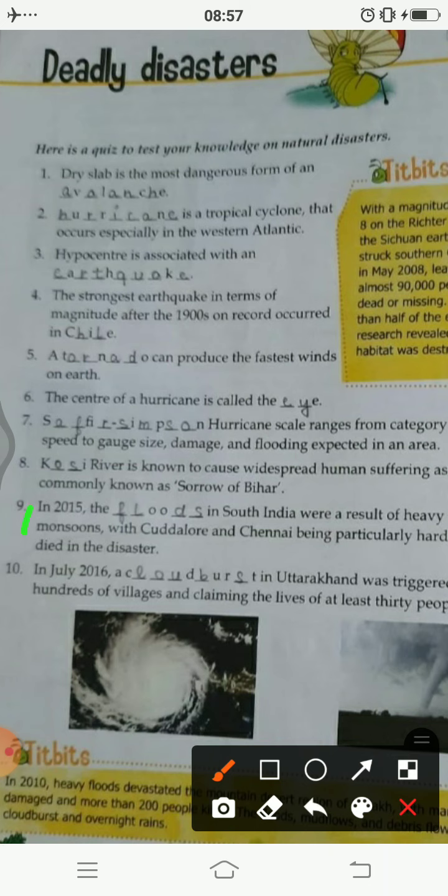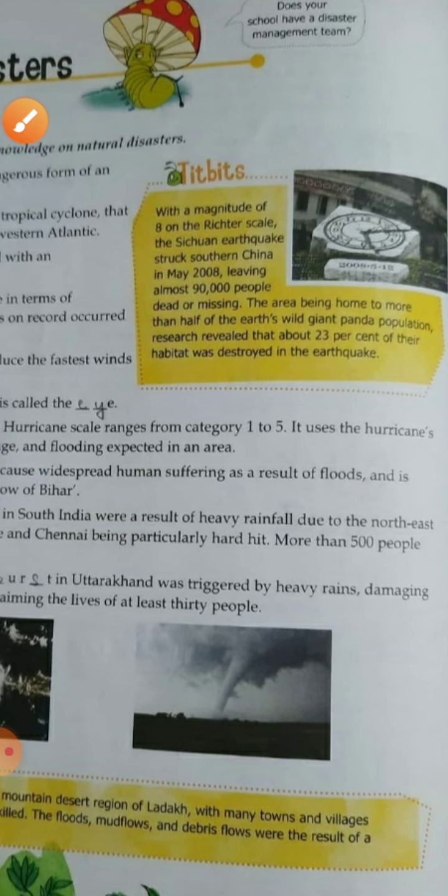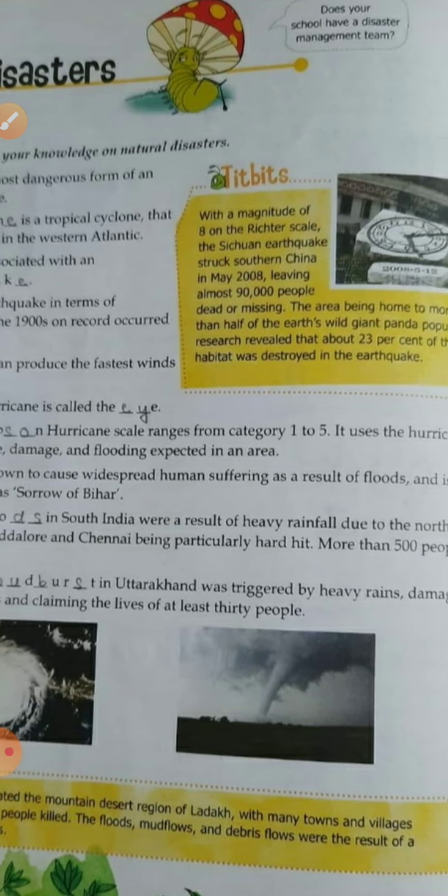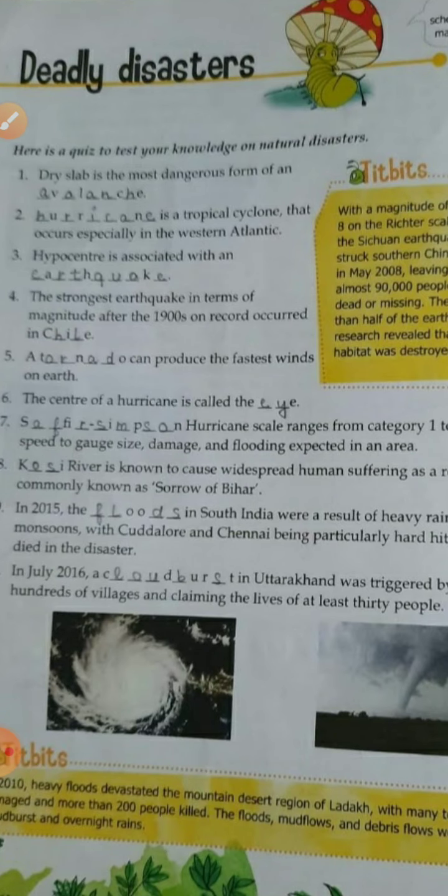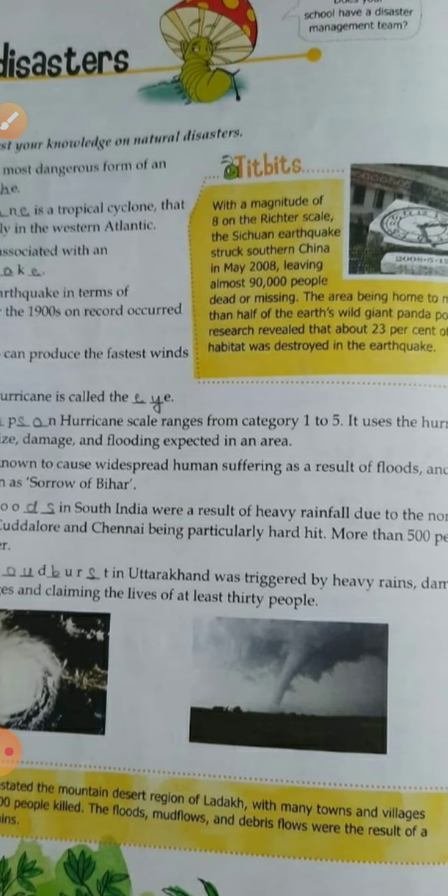Then in the ninth one we have, in 2015 the floods in South India were a result of heavy rainfall due to the northeast monsoons, with Cuddalore and Chennai being particularly hit. More than 500 people died in the disaster. So it's because of the floods in 2015 that occurred in South India. Because of it, heavy rainfall came, and the regions of Cuddalore and Chennai were really destroyed, and more than 500 people died in that disaster.